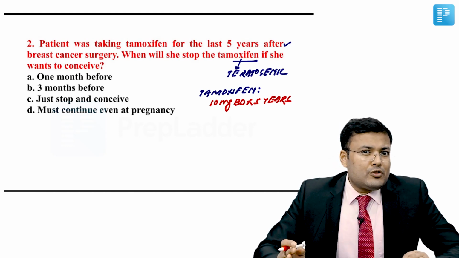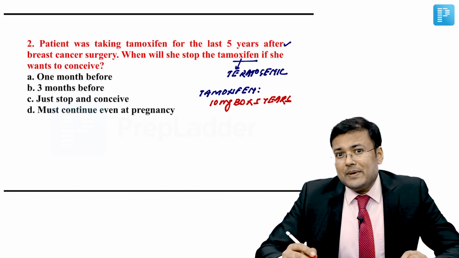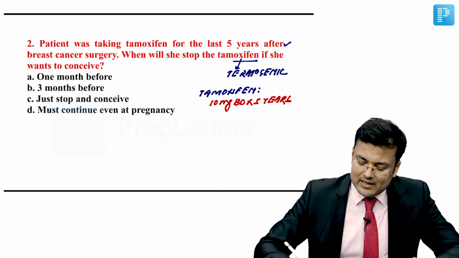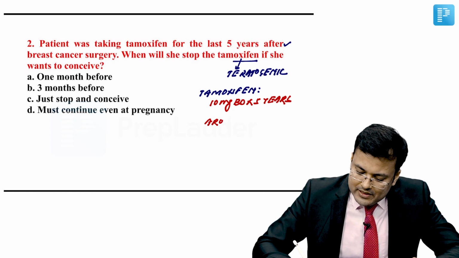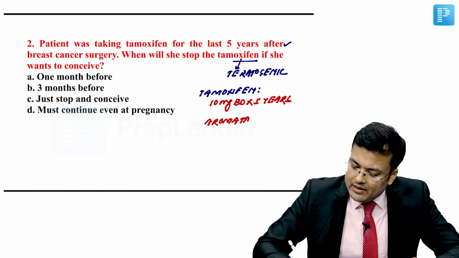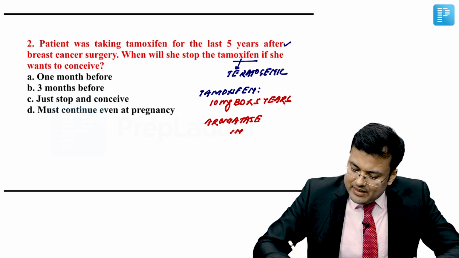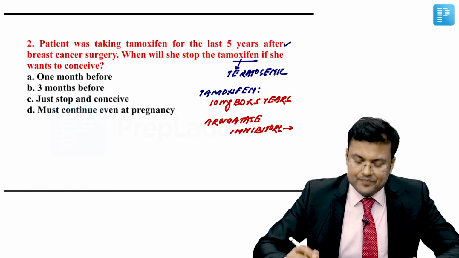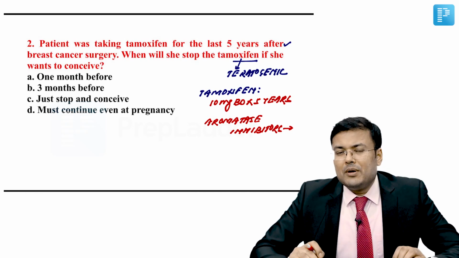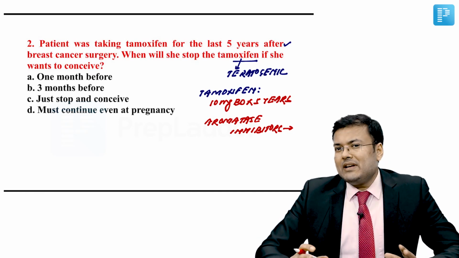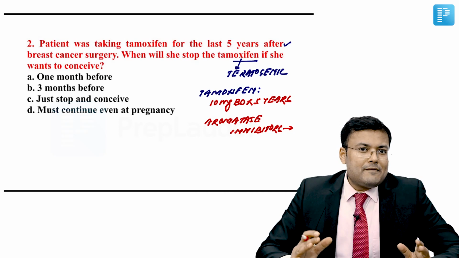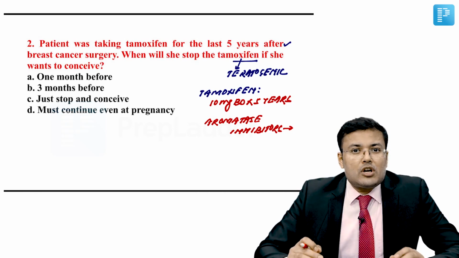But the drug of choice for hormone therapy in postmenopausal females is aromatase inhibitors. Aromatase inhibitors, this is for postmenopausal females. Simple. Problem: this tamoxifen has a teratogenic effect. So if a female wants to conceive, we have to stop it.